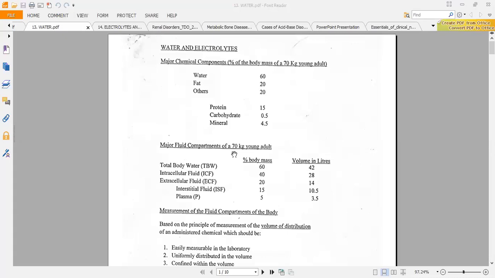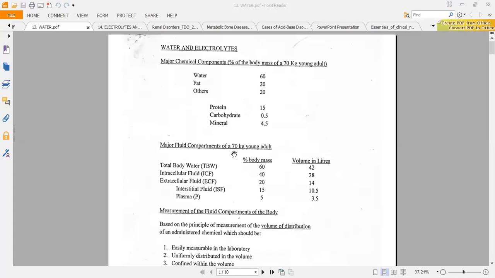Let me be very clear. 40 out of this 60 is found in the intracellular compartment, and the remaining 20 is found in the extracellular compartment. This part is very confusing, that's why I'm taking my time.